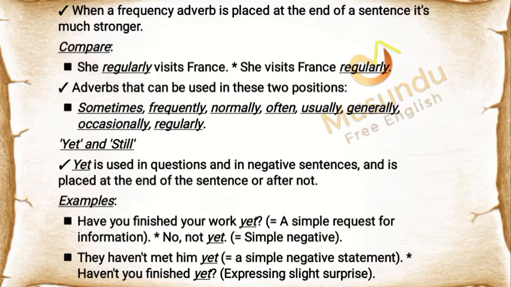Yet and still. Yet is used in questions and in negative sentences, and is placed at the end of the sentence or after not. Examples: have you finished your work yet? Equals a simple request for information. No, not yet, equals simple negative. They haven't met him yet, equals a simple negative statement. Haven't you finished yet? Expressing slight surprise.